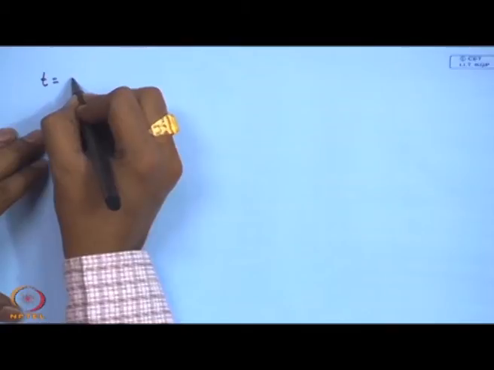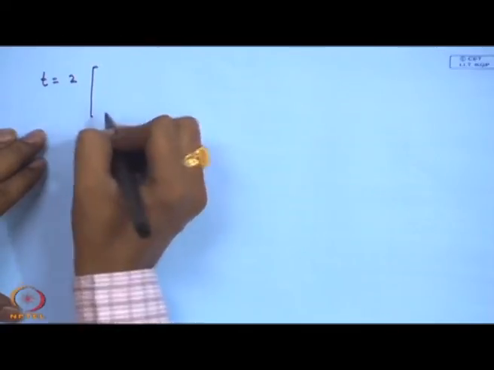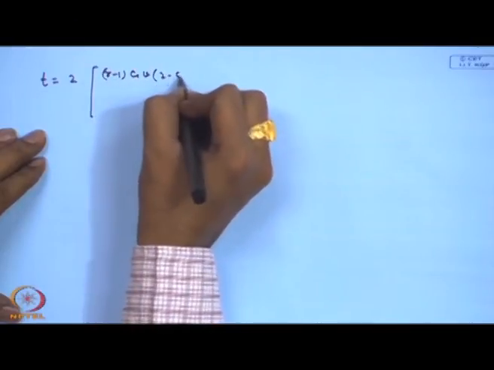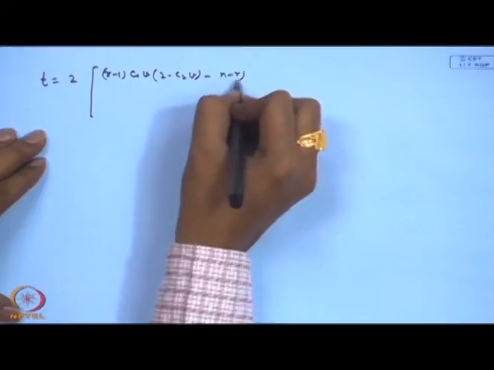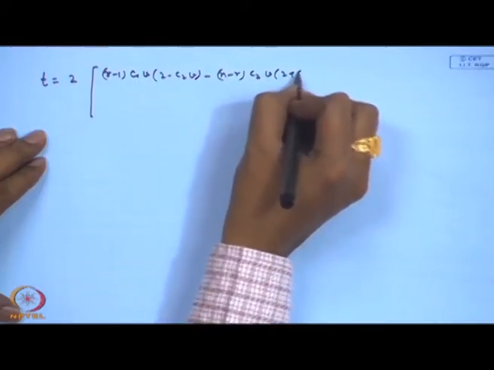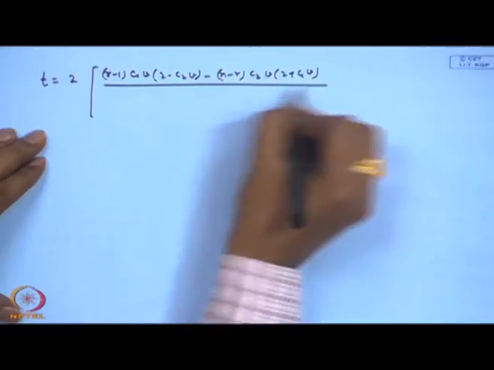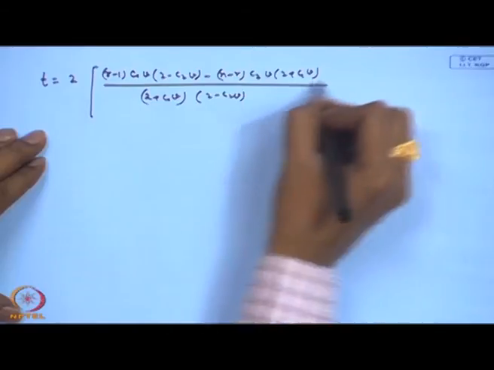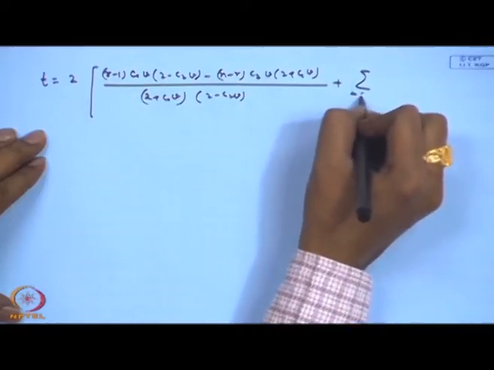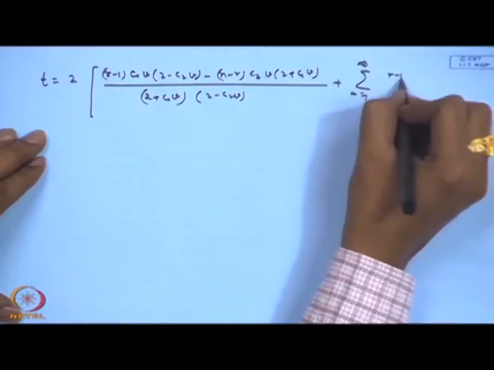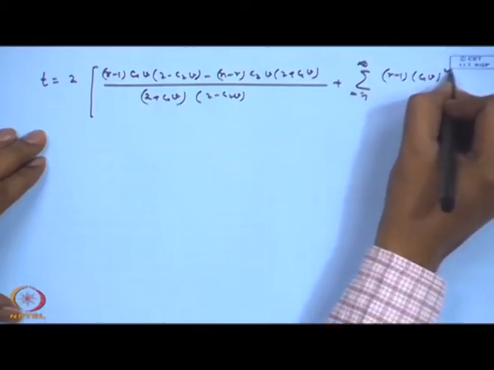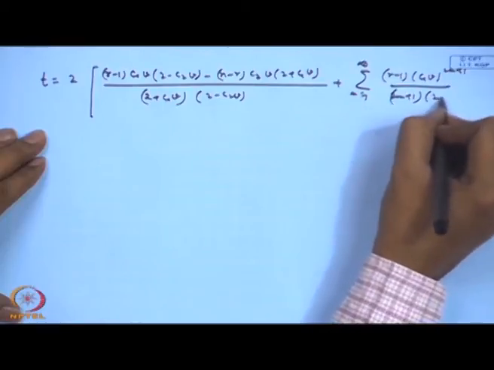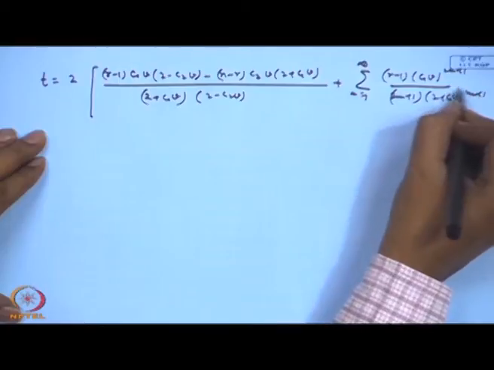See, this 2 t can be written, after simplification, as 2 times r minus 1 C 1 v over 2 minus C 2 v minus n minus r C 2 v over 2 plus C 1 v divided by 2 plus C 1 v into 2 minus C 2 v plus summation m equal to 1 to infinity r minus 1 C 1 v to the power 2 m plus 1 divided by 2 m plus 1 into 2 plus C 1 v to the power 2 m plus 1.